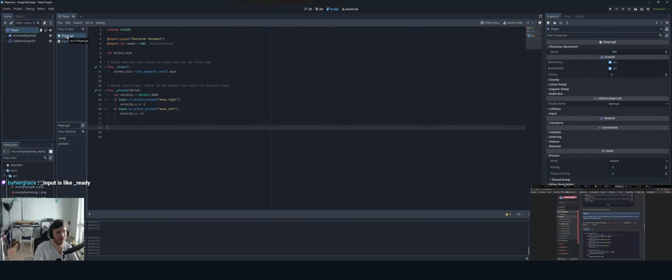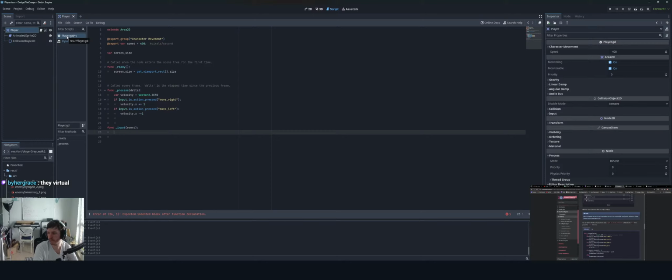So based on what you're saying, it would be func _input(event), and then it would just be event.is_action_pressed. Okay. So _input is like _ready, they're virtual.